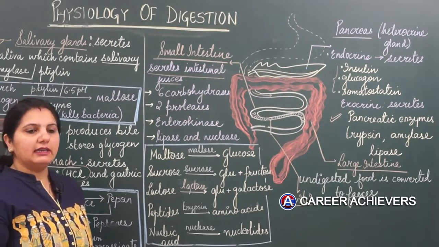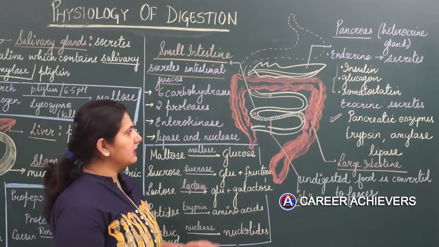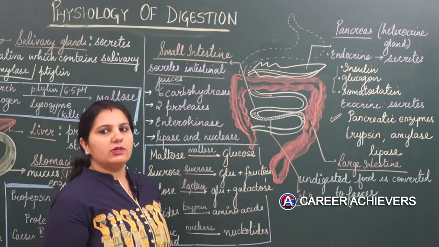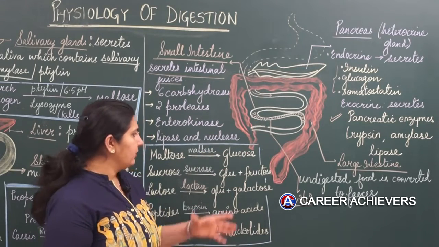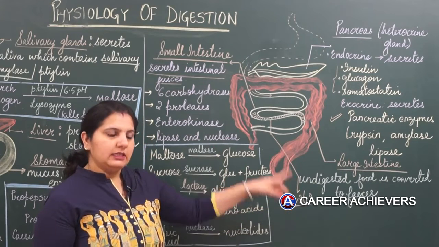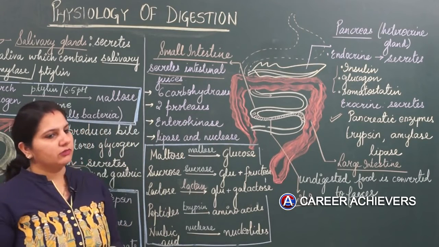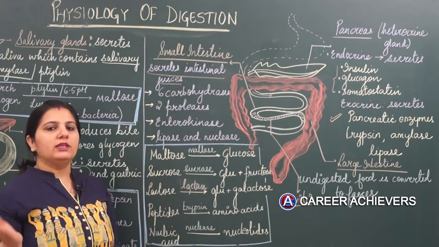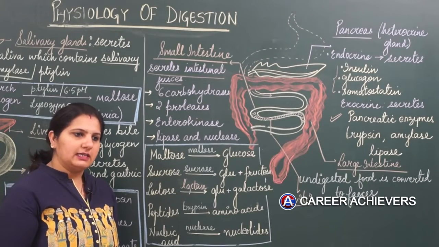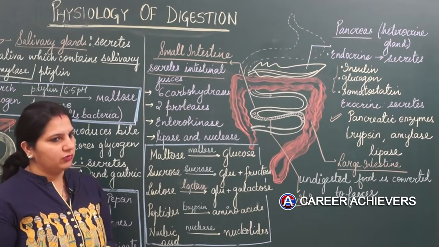Villi are finger-like projections of the inner lining of the small intestine to increase the surface area for absorption. These simple molecules are absorbed by the villi and transported to the blood. From the blood it would be transported to different body organs, utilized by the tissues and cells to derive energy. That is called assimilation of the food.